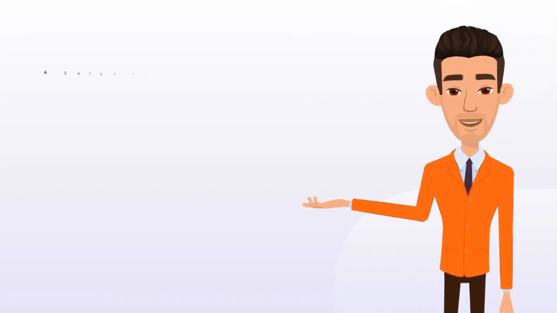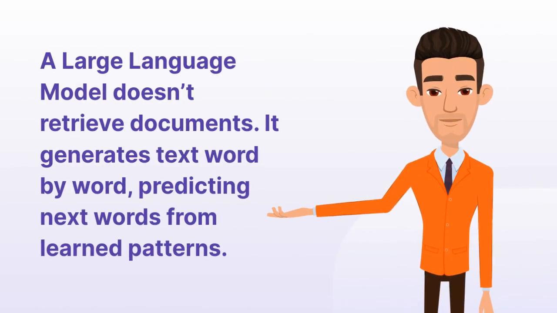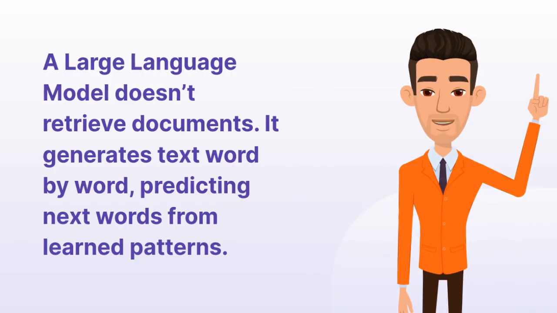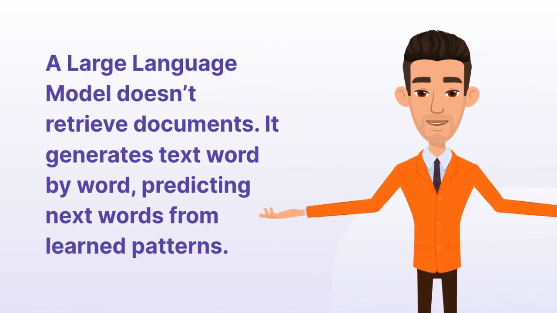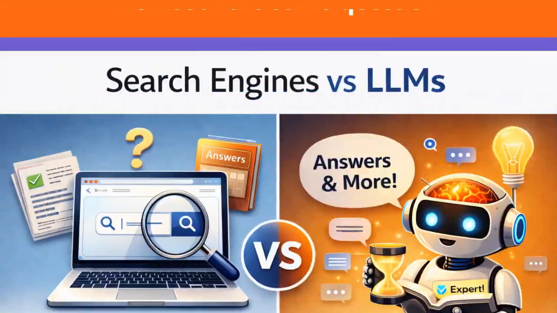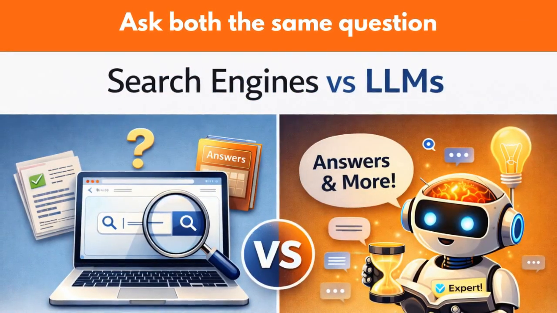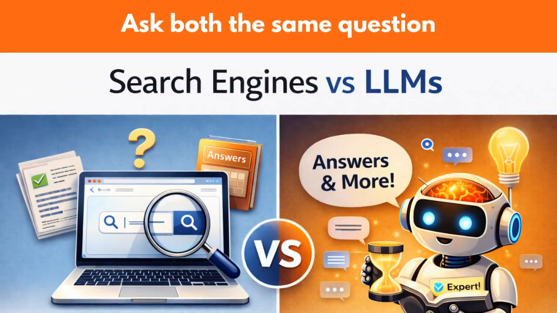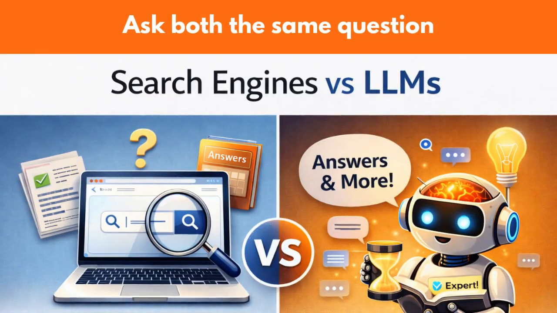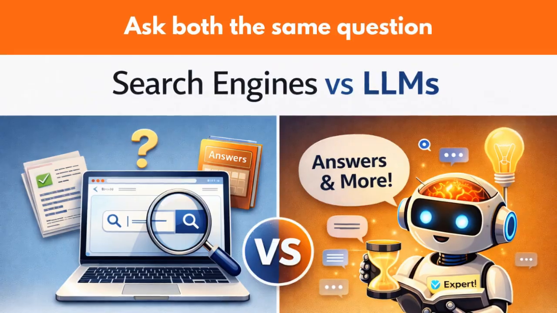In comparison, a large language model doesn't retrieve documents. It generates text word by word, predicting the next words from learned patterns. Let's say you ask both the same question. What happens? Google shows links. A large language model creates a fresh explanation, word by word.